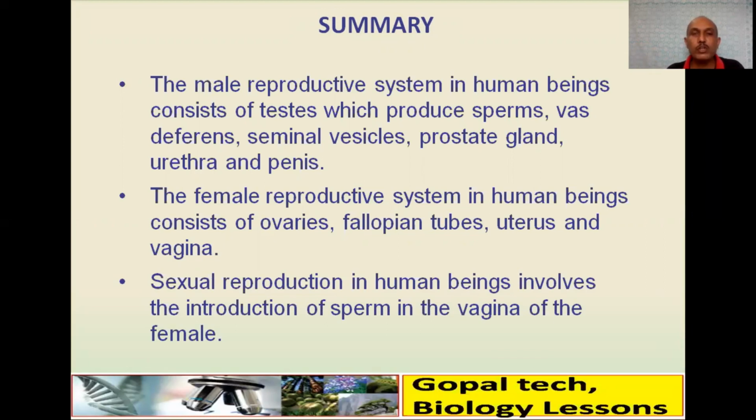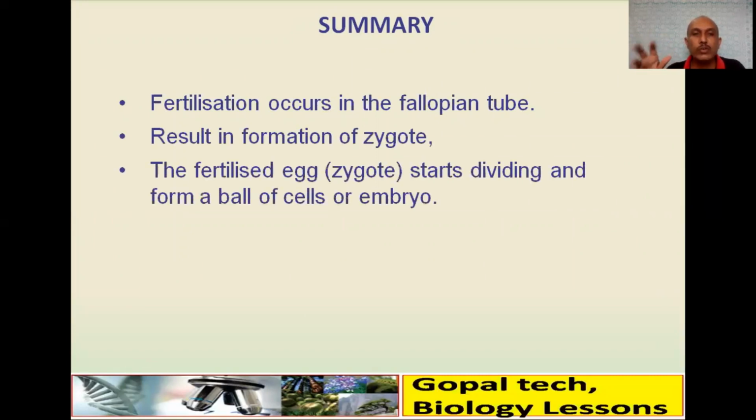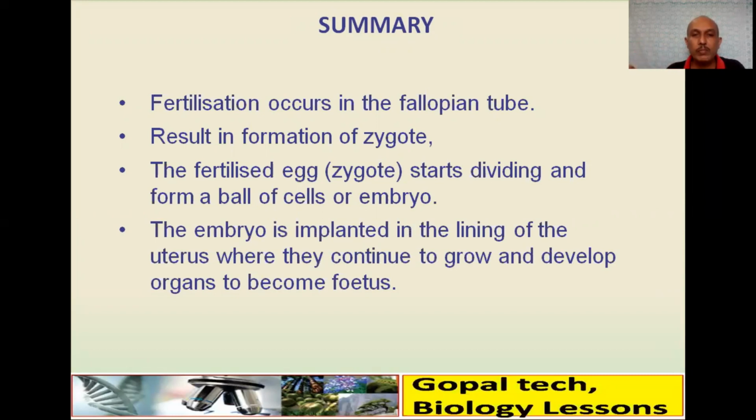Sexual reproduction in human beings involves the introduction of sperm into the vagina of the female. Fertilization occurs in the fallopian tube, resulting in formation of a zygote. The fertilized egg starts dividing and forms a ball of cells called an embryo. The embryo is implanted in the lining of the uterus, where it continues to grow and develop organs to become a fetus.